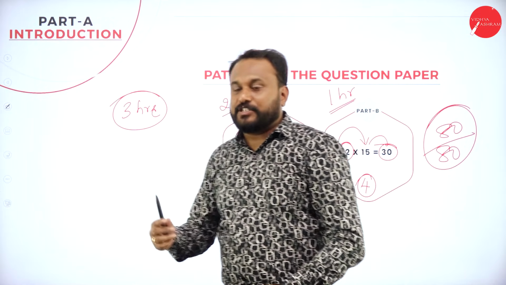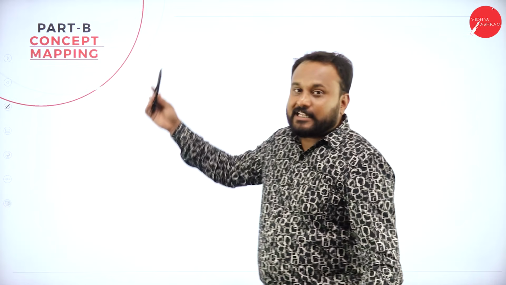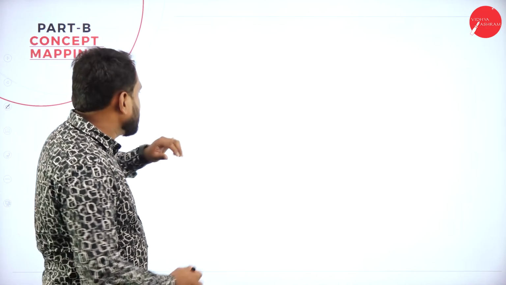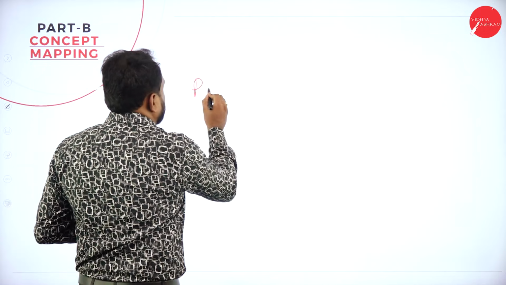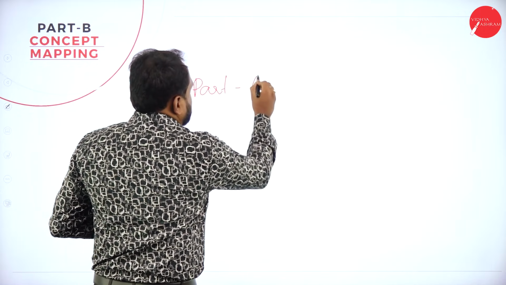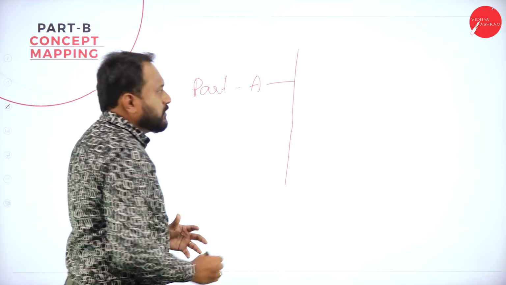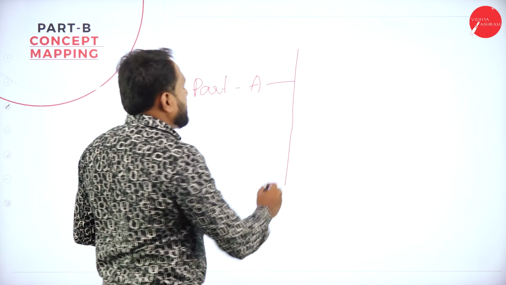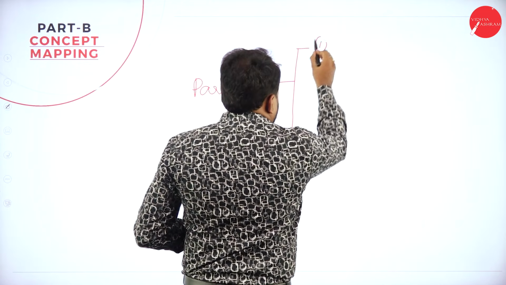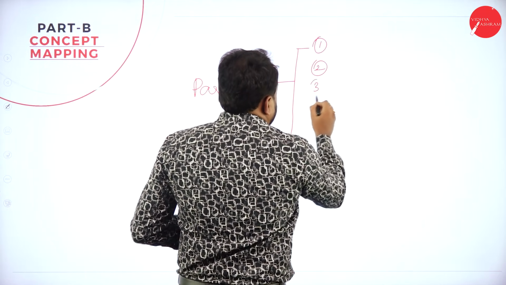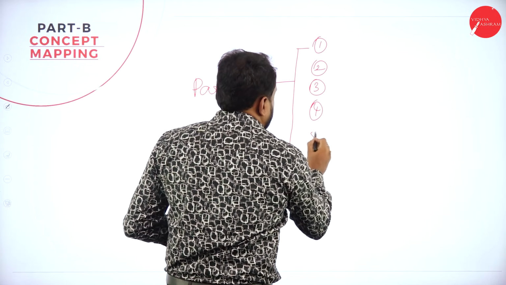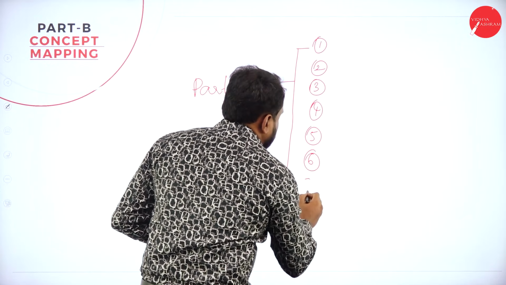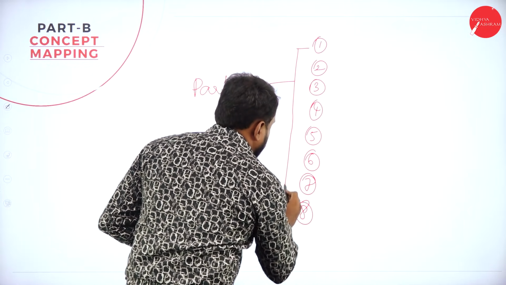Now, let's go with the questions, how the questions can come. In the concept which I told you about, you have 6 chapters here. Totally, when you go with part A, you'll be getting 8 questions. How many questions? 8 questions. Say here 1, 2, 3, 4, 5, 6, 7, and 8.